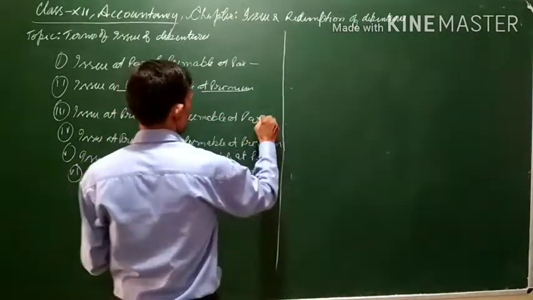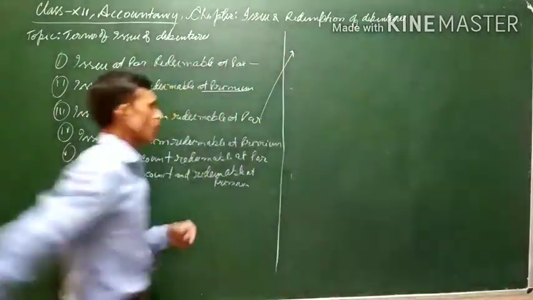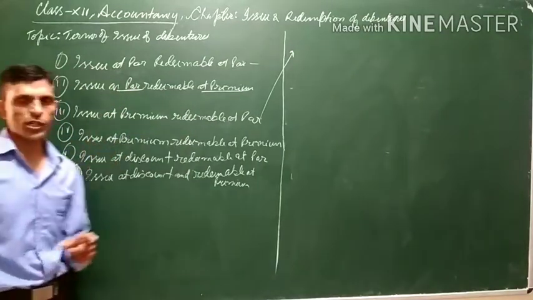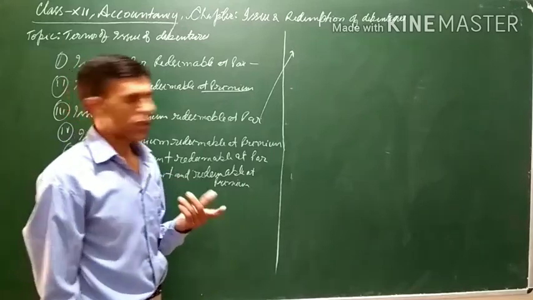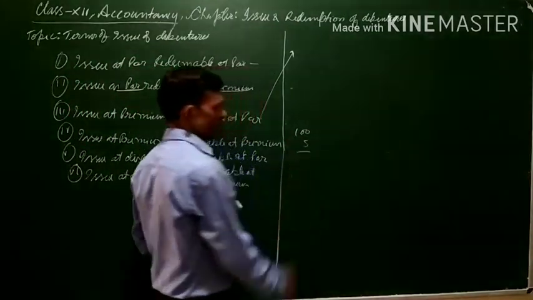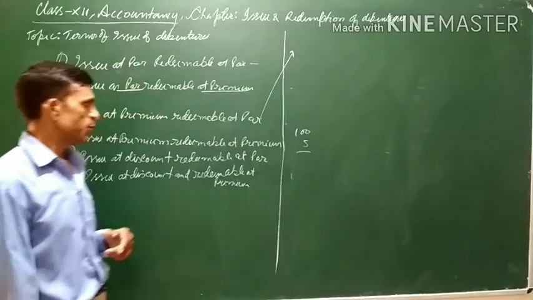The third situation: issue at premium and redeemable at par. Debentures are issued at a premium. Suppose debentures of ₹100 each and ₹5 premium is to be charged.